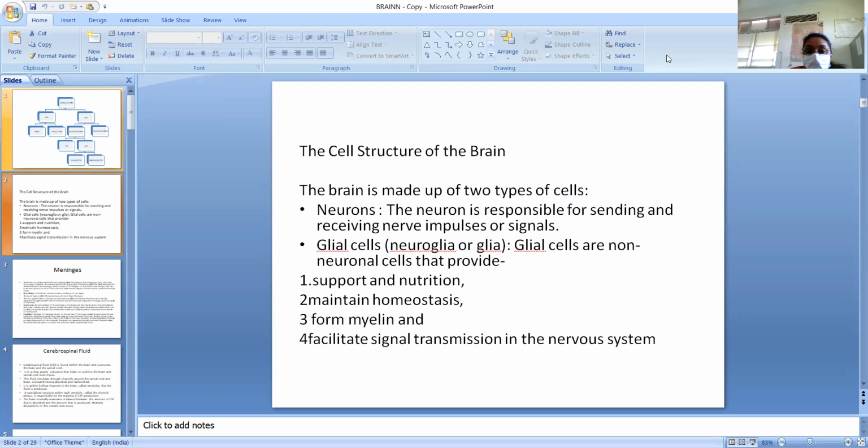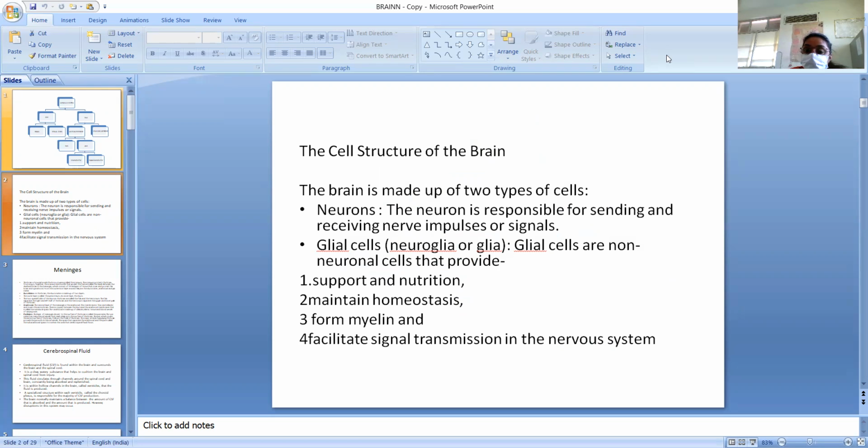Cell structure of the brain. The brain is made up of two types of cells, that is neurons, and we have studied neurons earlier. And the second type of cell is the glial cells, which we also call neuroglia or glia.